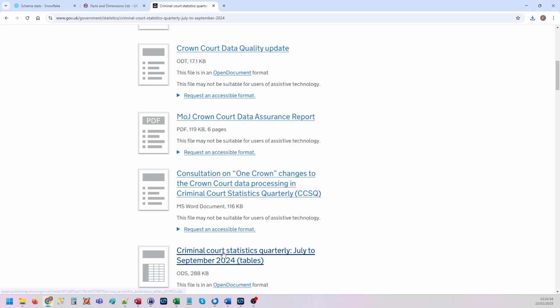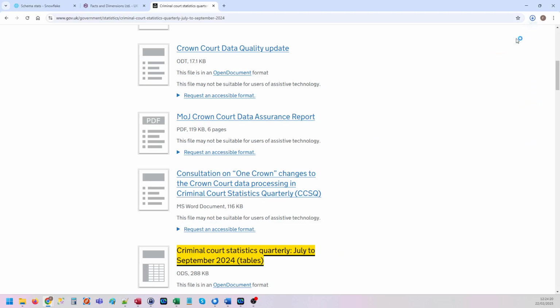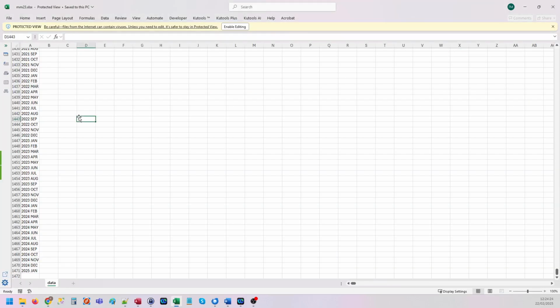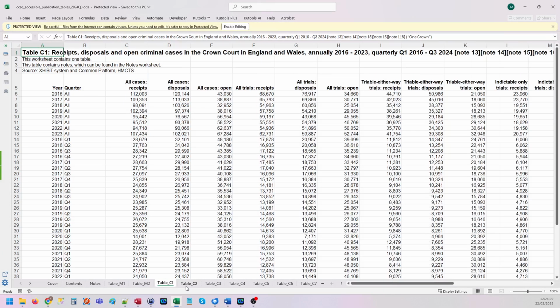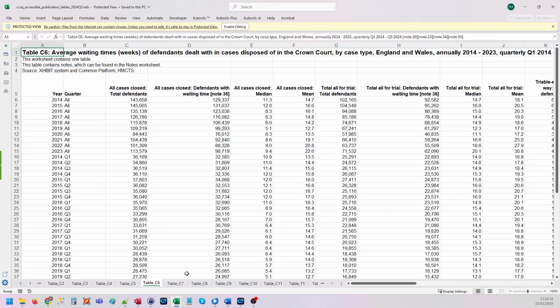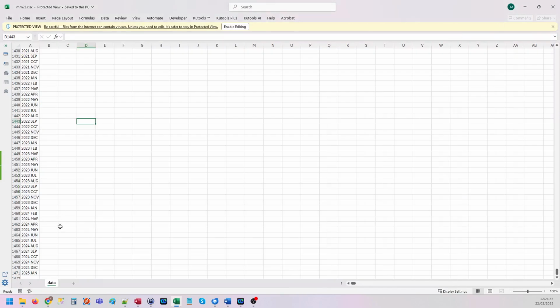The Word one, didn't mean to do that one. Let's try the ODS one. As you can see, the layout's not too bad actually, but there is an awful lot of sheets across an awful lot of tables. So let's have a look in Snowflake.